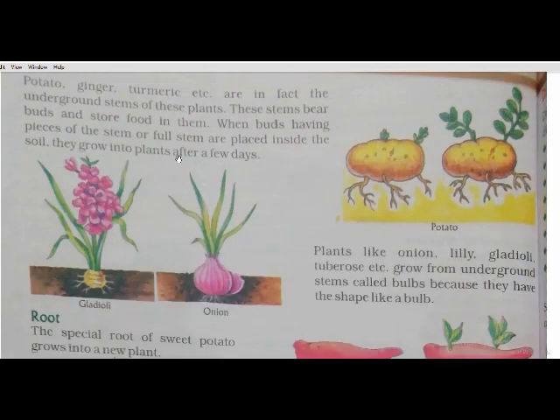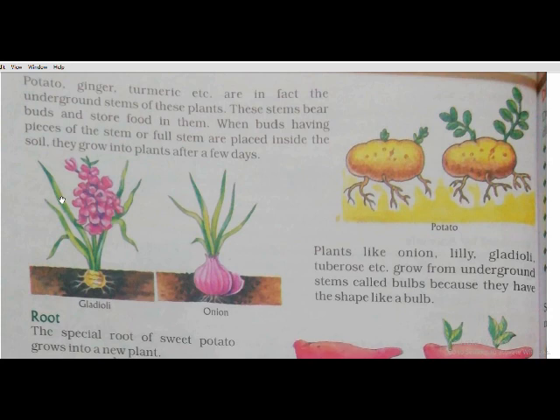Plants like potato, ginger, turmeric, etc. are in fact underground stems, as you can see in the picture. Ginger and turmeric are the underground stems of these plants. These stems bear buds and store food in them. When buds having pieces of the stem or full stem are placed inside the soil, they will grow into plants